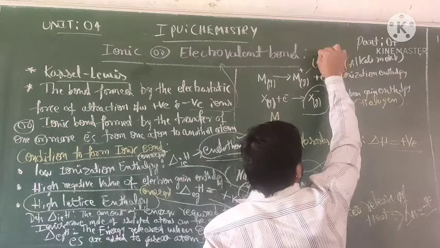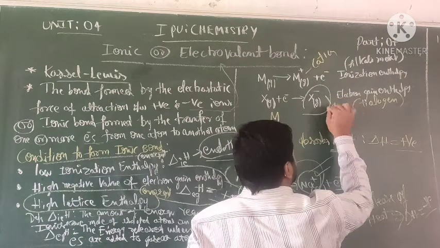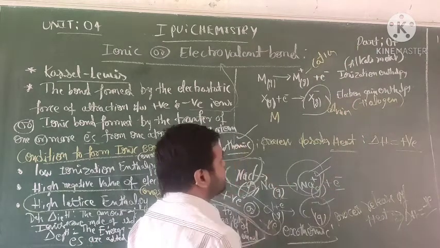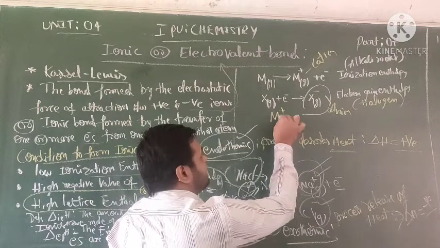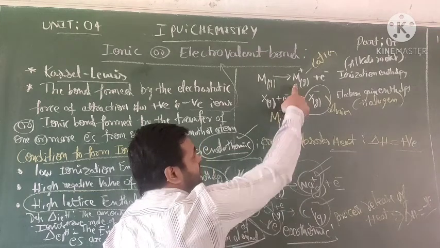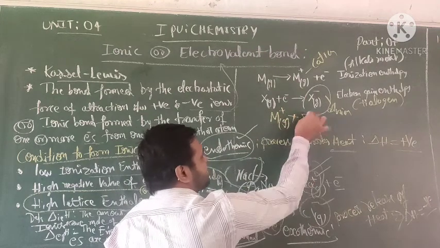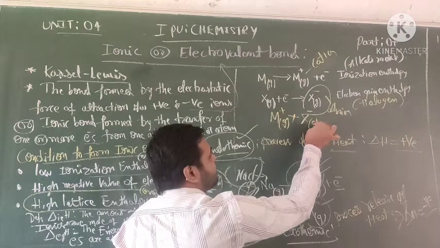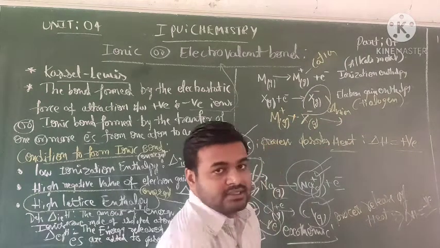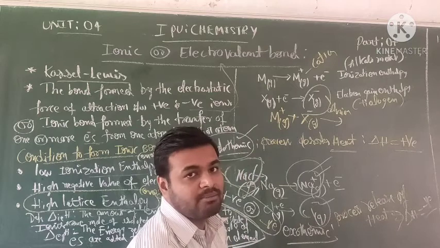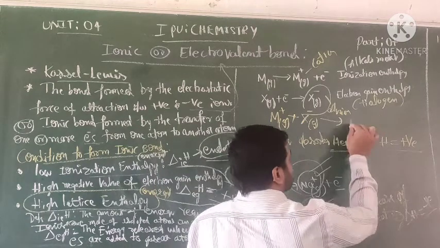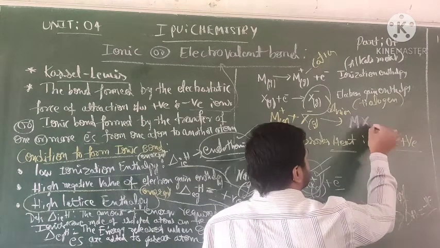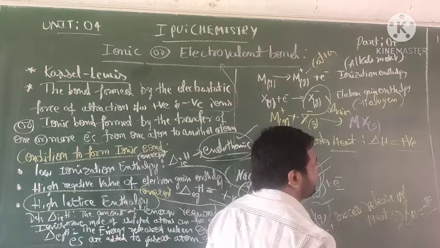This is the cation, this is the anion. So in the case of cation plus anion, these two combine to form MX solid.